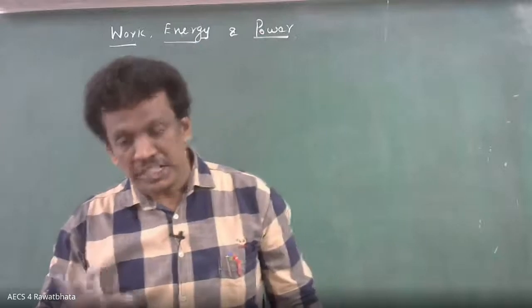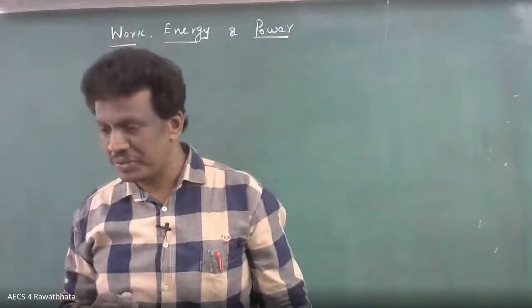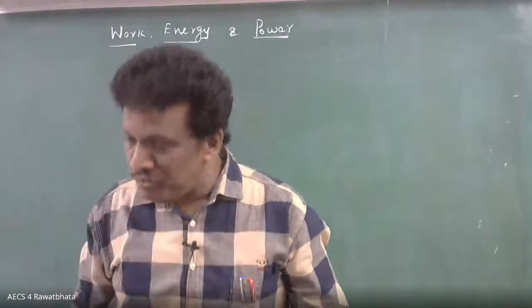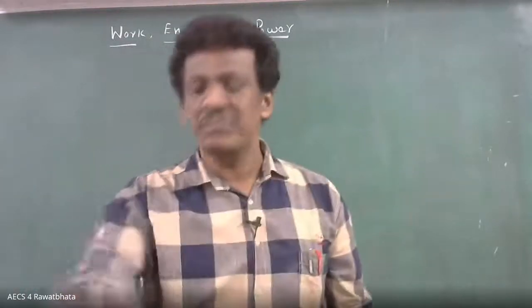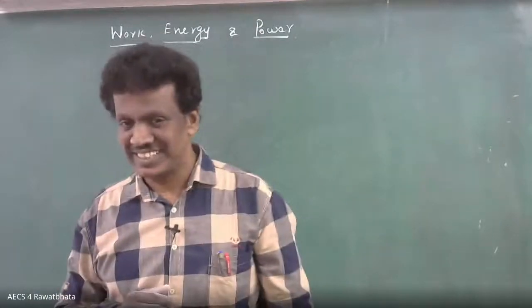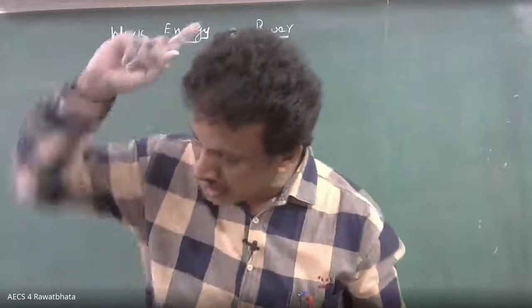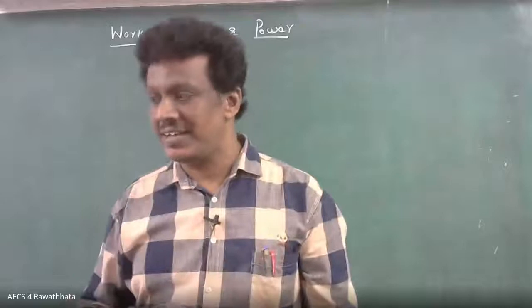Okay. But now assume the body is moving with a uniform velocity. It means you are applying the force continuously to overcome the frictional force. So the force is applied by the man and the displacement is done.